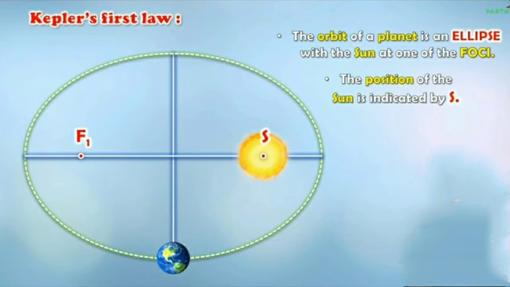There are two foci, F1 and F2, and we have given the position of the sun on F2 and we have termed it as S. So Kepler's first law states that the orbit of a planet is an ellipse with the sun at one of the foci. Easy? Understood, children?